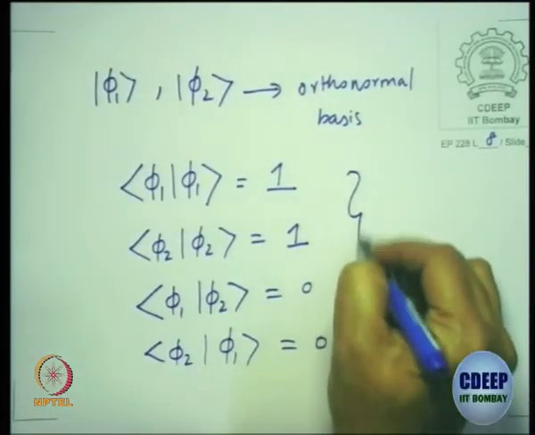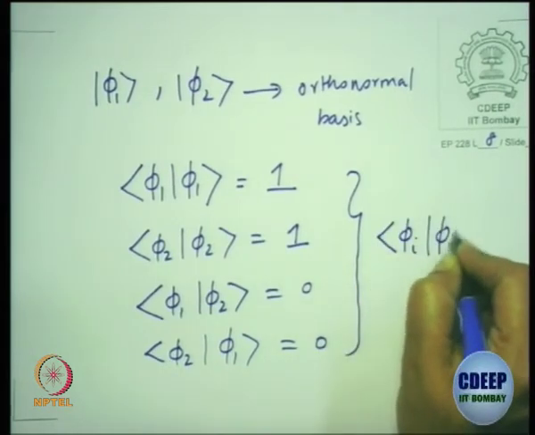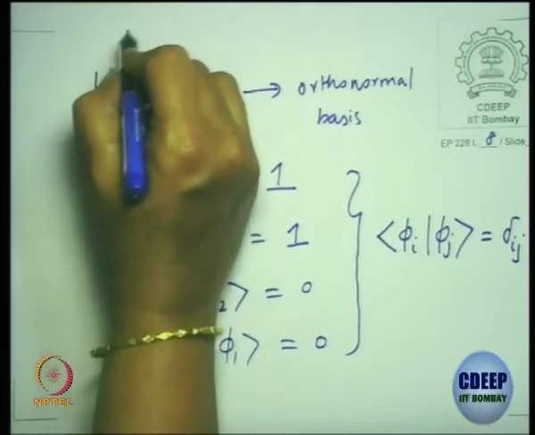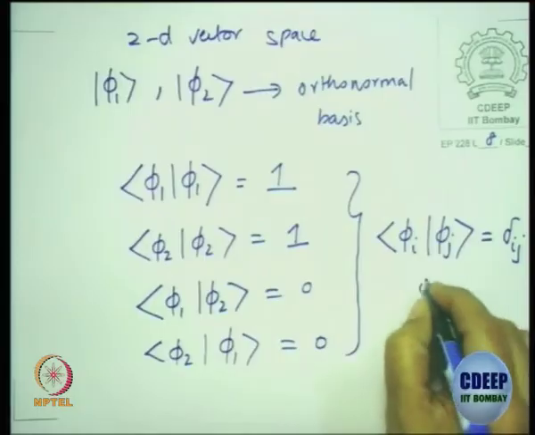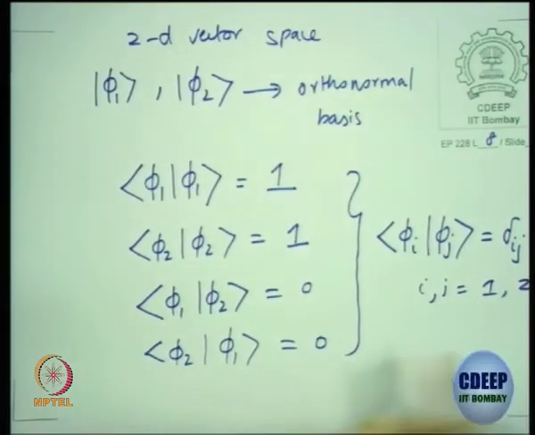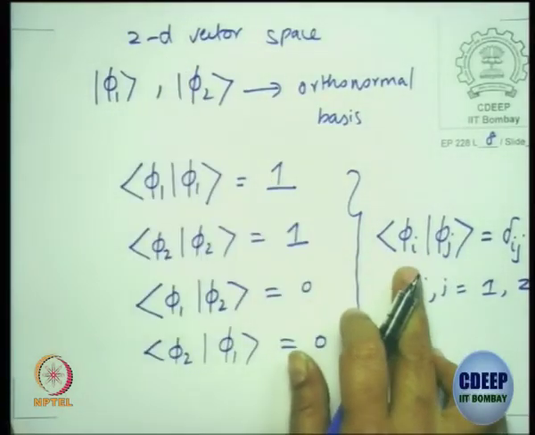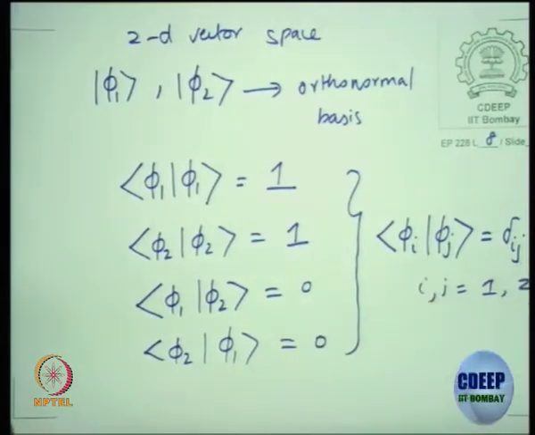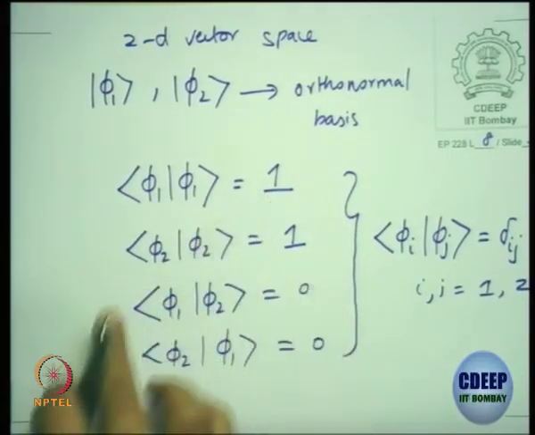This can be compactly written as the inner product of phi i, phi j equals delta ij. For a two-dimensional vector space, both i and j will take 1 and 2. Now you see the generalization. If I go to n dimensions, there will be n basis vectors, not 2 basis vectors, and they will satisfy this orthonormality condition. So this is normalized, this one is orthogonal.